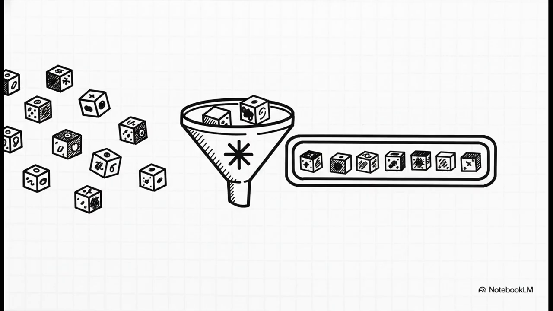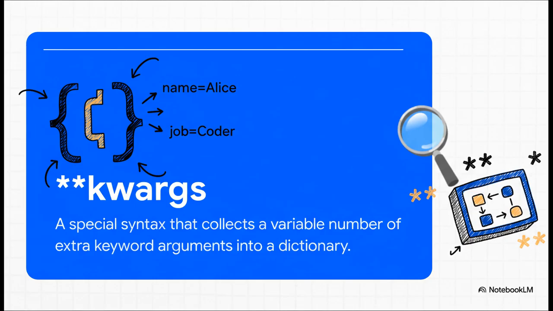It's so flexible. Okay, so that handles a variable number of positional arguments. But what about named arguments? Well, that's where double asterisk kwargs comes in. That double asterisk tells Python to do something similar. Collect any extra keyword arguments and pack them all into a dictionary for you.